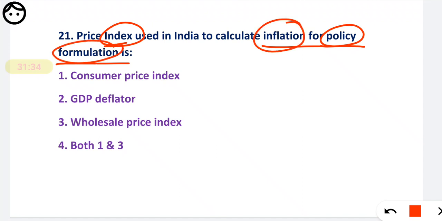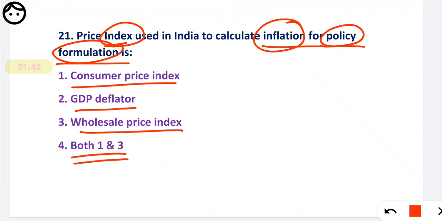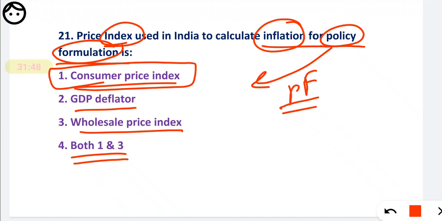So first option CPI, second option GDP deflator, third option WPI, and fourth option both 1 and 2. So friends, when there is a word policy formation, for that India is using the consumer price index. That is very, very important.